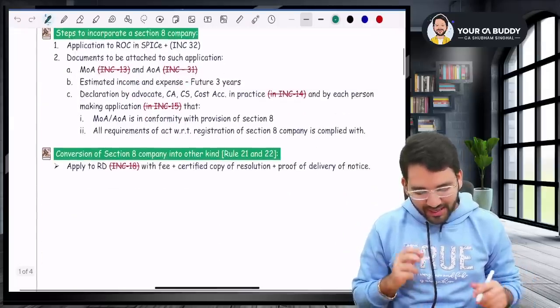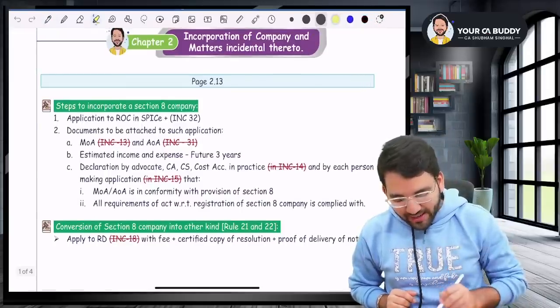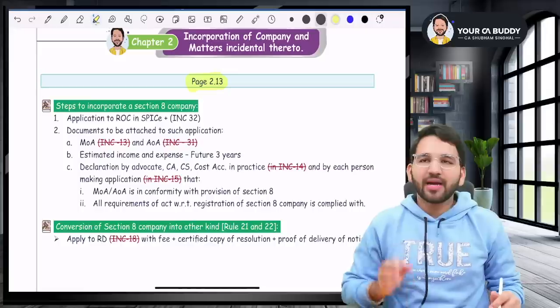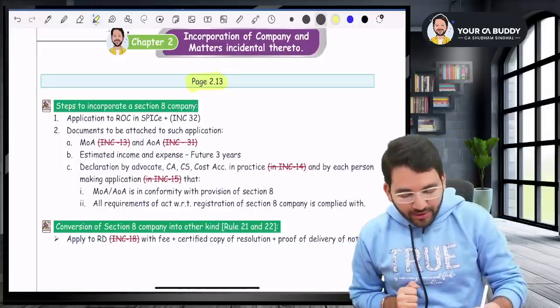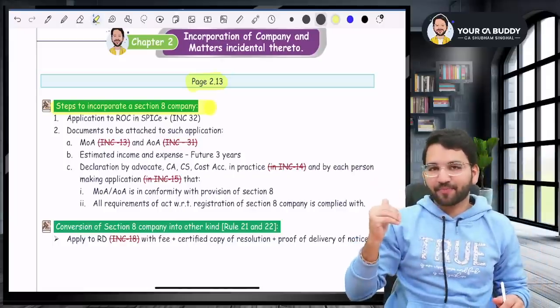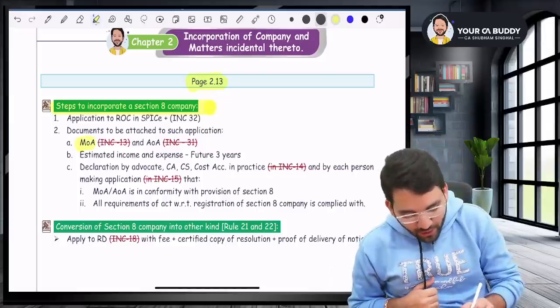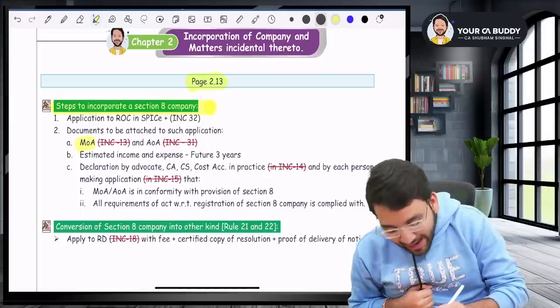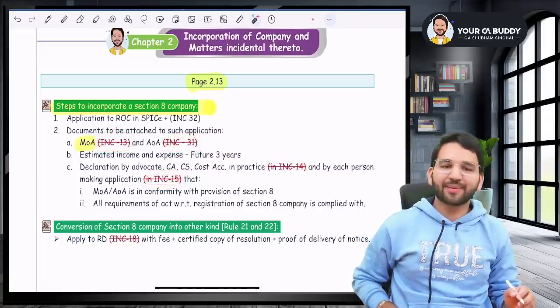What is the first change that they have done? Sir, in your book, on page number 2.13, if you have any older edition somewhere nearby, you will find there were steps to incorporate a Section 8 company, towards the end of the Section 8 company portion. That you will have to file the following documents with the ROC. In those steps, they had added some form numbers. Now they have deleted all those form numbers.